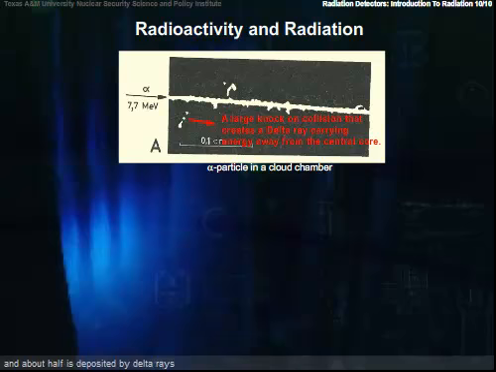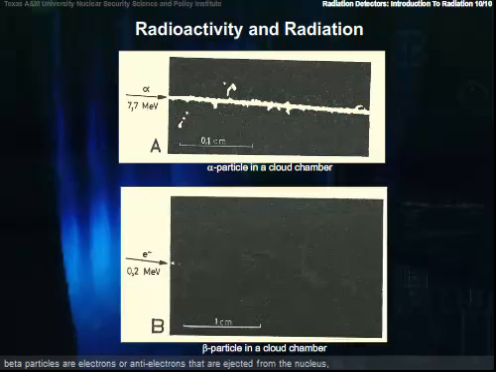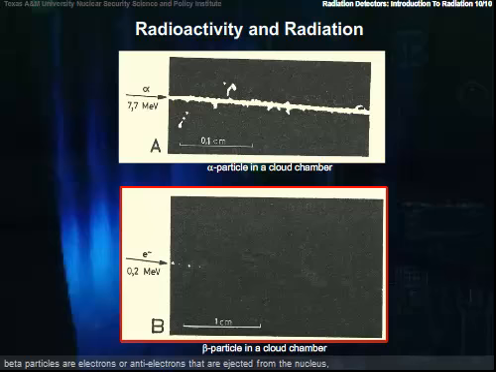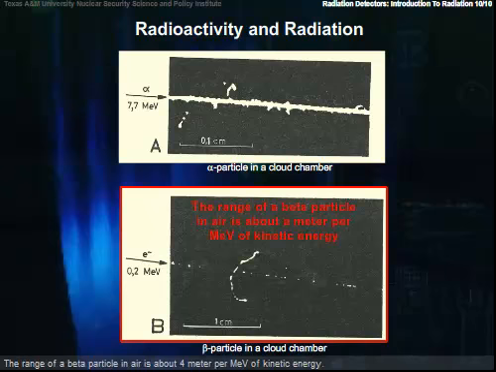Beta particles, or electrons, are anti-electrons that are ejected from the nucleus. Beta rays are much less densely ionizing than alpha particles, and therefore their range is greater than for alpha particles if they have the same energy. The range of a beta particle in air is about 4 meters per MeV of kinetic energy.